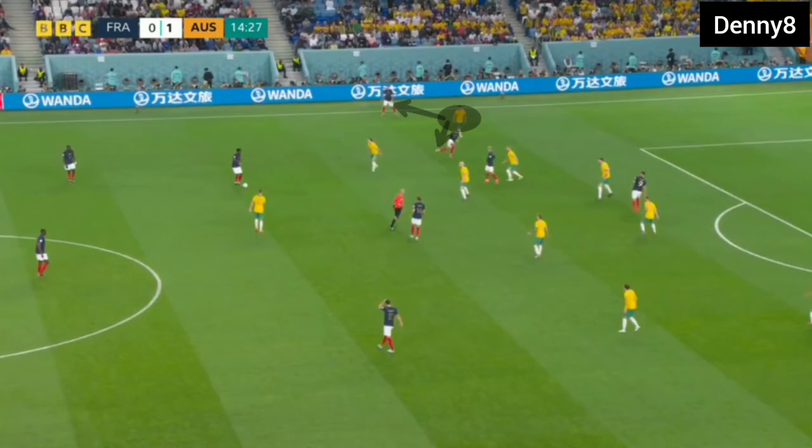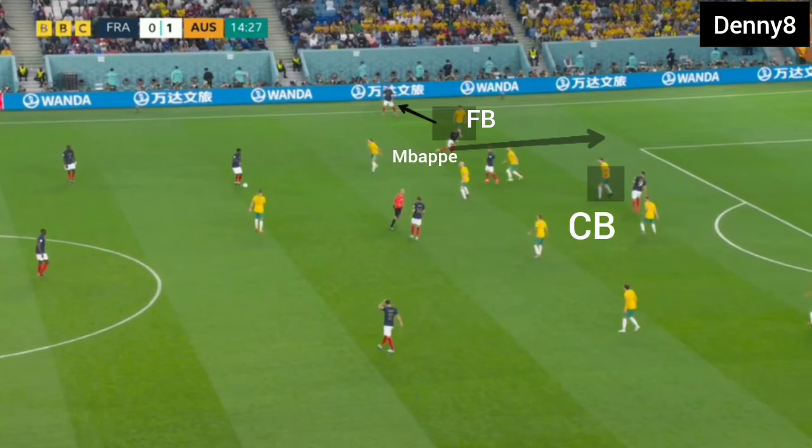Now let's go towards the left back of France. France's left back was operating mostly high. When the French left back was holding the high position, the Australian fullback was in two minds whether to cover the French winger or the French left back. If Australia's fullback decided to cover France's fullback, space was being created between Australia's fullback and centre back, and the French winger was ready to go behind the defense between the Australian centre back and fullback.